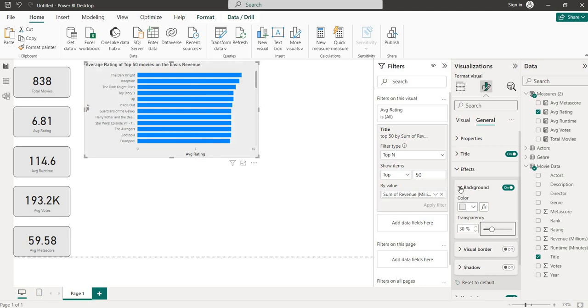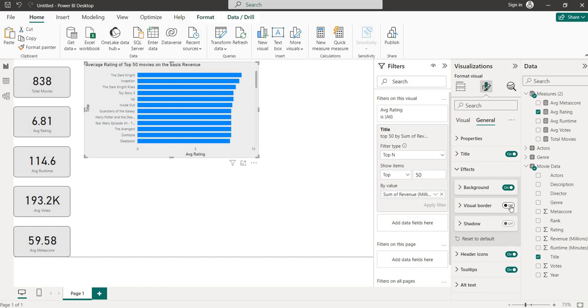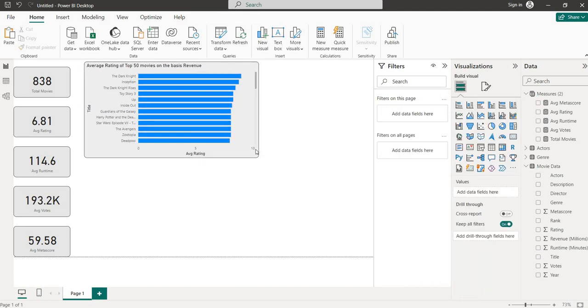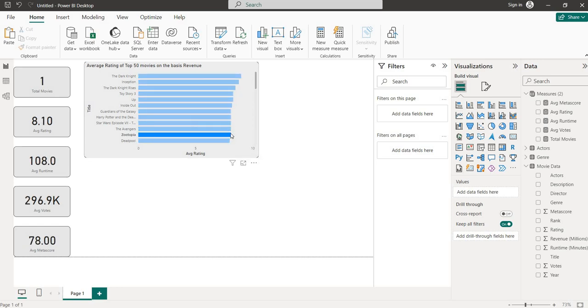30 is good transparency. Visual border, yes, I require the visual border. I will change the color later on. Okay, perfect. So I have selected this by mistake also, but we will analyze.